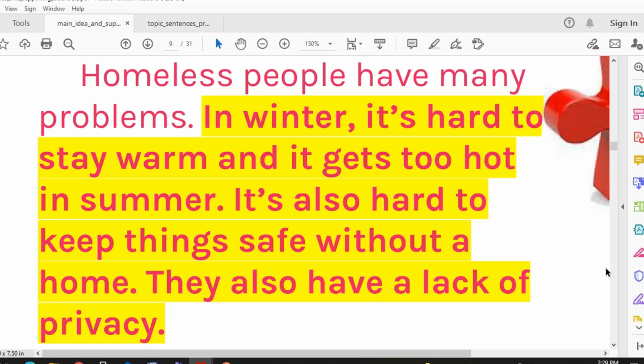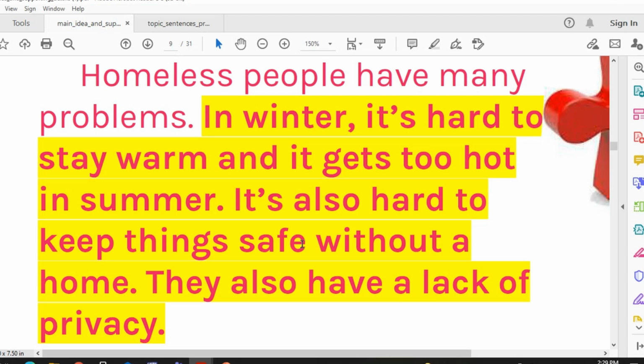This sentence is the main idea. Okay, that summarizes the whole paragraph. In winter, it's hard to stay warm, and it gets too hot in summer. All of these sentences are called supporting sentences, supporting sentences that explain the topic sentence.